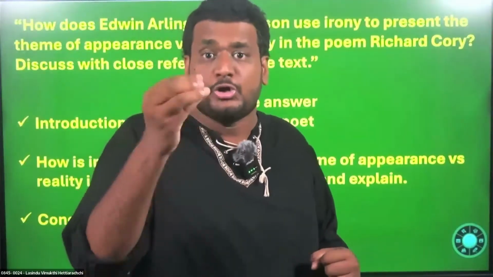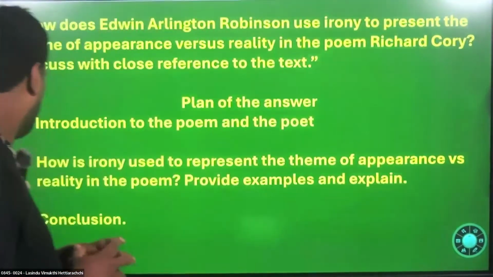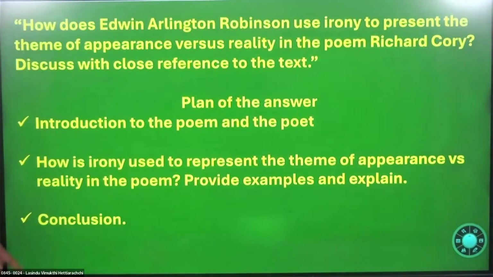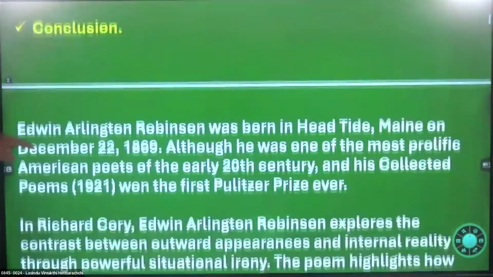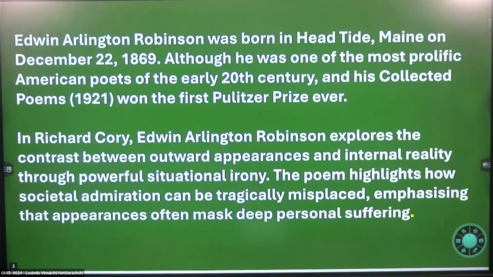This is what you do not do. Can you understand? You have to use those keywords in your explanation, in your paragraph. That is very important. And then finally we have the conclusion. So let's start our discussion. First and foremost, we are going to start with the introduction.